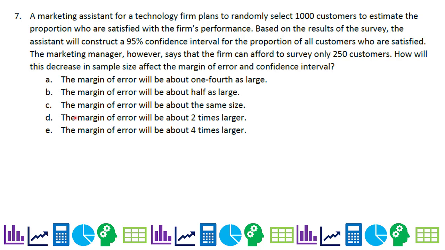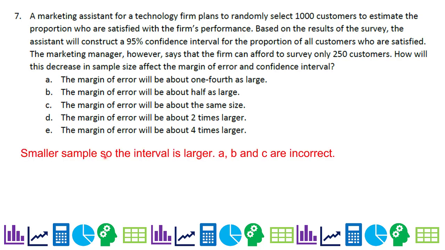Number 7. A marketing assistant for a technology firm plans to randomly select 1,000 customers to estimate the proportion who are satisfied with the firm's performance. Based on the results of the survey, the assistant will construct a 95% confidence interval for the proportion of all customers who are satisfied. The marketing manager, however, says the firm can afford to survey only 250 customers. How will this decrease in sample size affect the margin of error and the confidence interval? All right, of the confidence interval, really.